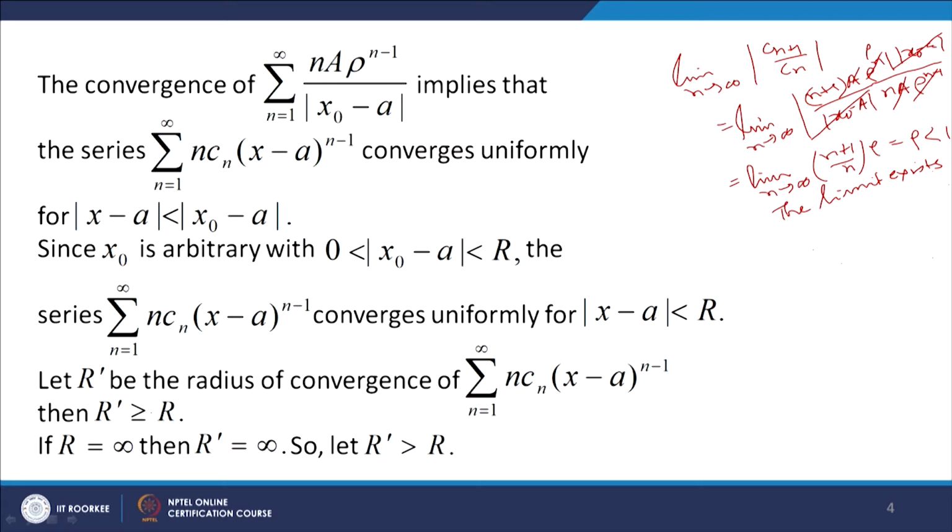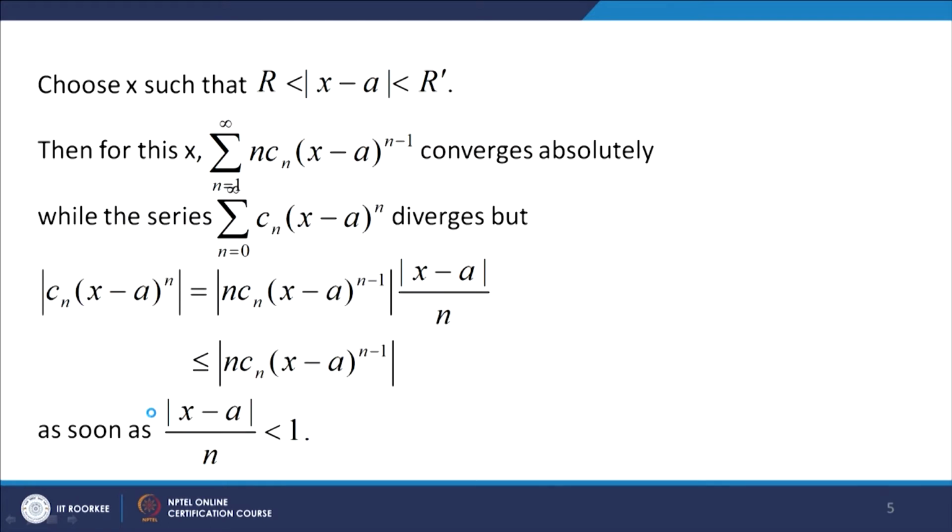Our aim is to show that r dash is equal to r. So, when r dash is greater than r, let us choose a point x such that r is less than mod of x minus a less than r dash. Then for this x, since the radius of convergence of the differentiated series is r dash, sigma n equal to 1 to infinity n c n (x minus a) to the power n minus 1 converges absolutely, while the series sigma n equal to 0 to infinity c n (x minus a) to the power n diverges, because its radius of convergence is r.